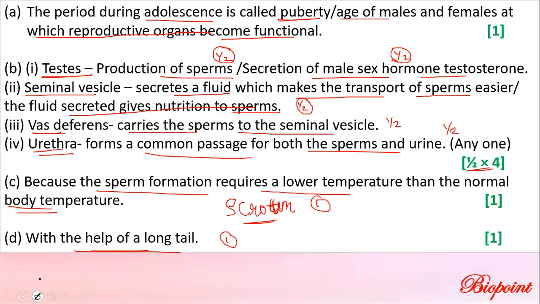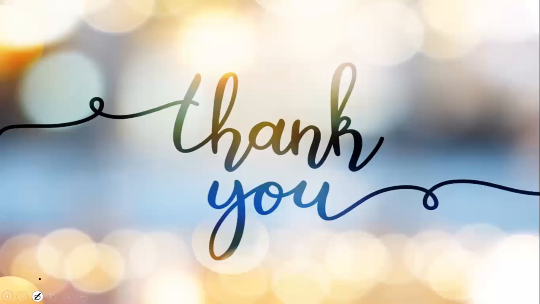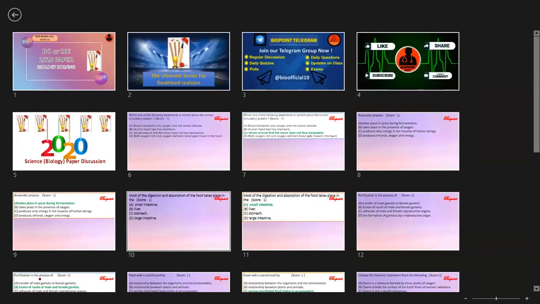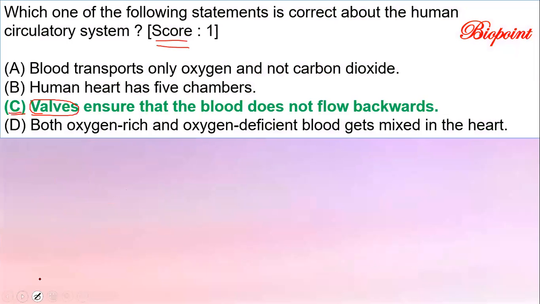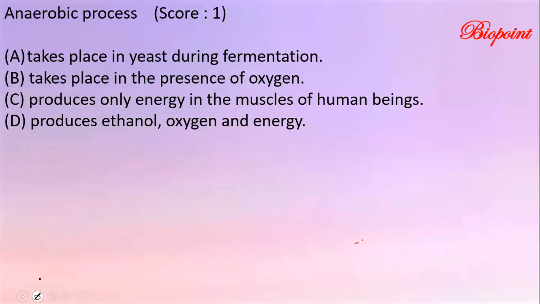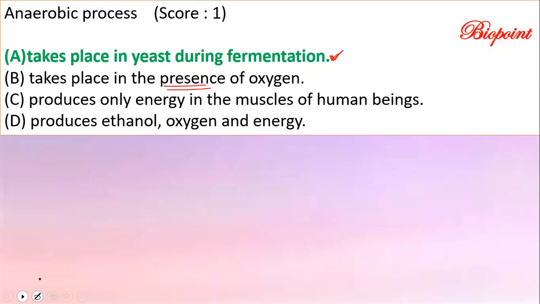Clear? So that's all about the 2020 biology paper solving part. We have already discussed all the parts in detail. We discussed the valves. Then the anaerobic process takes place in yeast during fermentation.